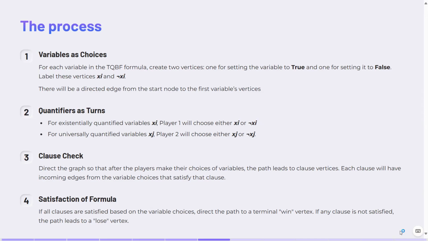Both players make their choice of variables at each turn until all the variables are exhausted, and then the graph reaches the clause stage, at which point all the variables are fed to the clauses and all the clauses are checked. Depending on whether the clauses are satisfied or not, the path will be directed to a terminal, and a win or lose will be assigned.